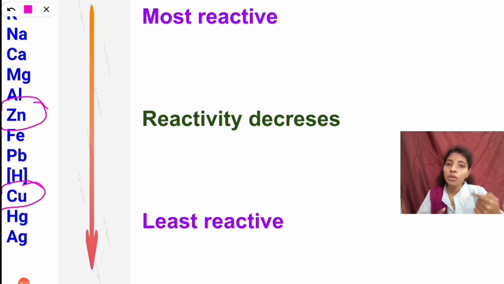The reactivity of zinc is more than copper. So that's why the zinc replaces the copper from the solution and copper does not replace the zinc from the solution because of the reactivity. The reactivity is less for copper and more for zinc.